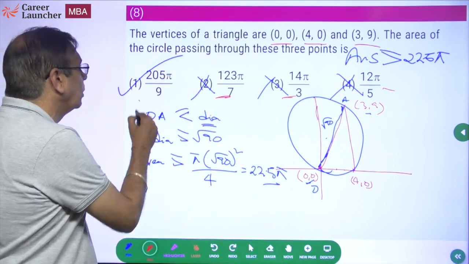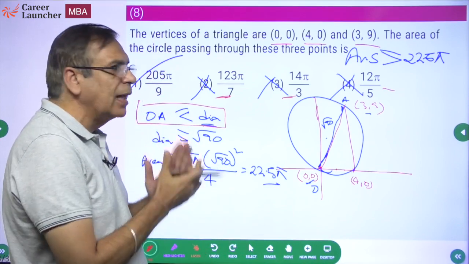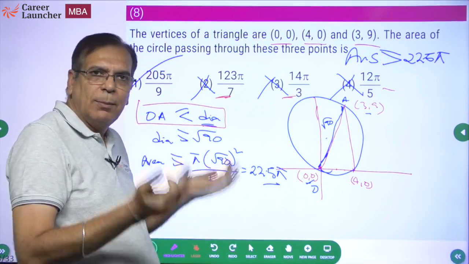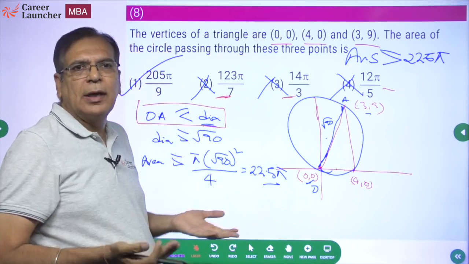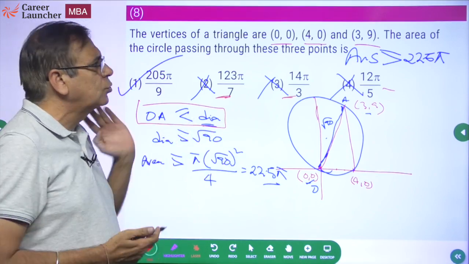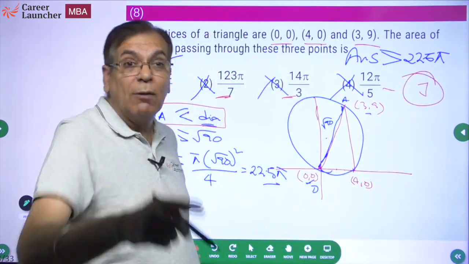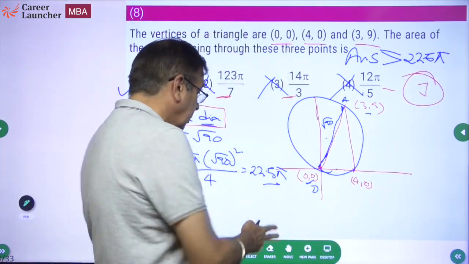The critical thing to understand in this question was that the longest side will be less than or equal to the diameter. The maximum could be it is the diameter. If it is not the diameter, it is a chord, so it should be less than the diameter. And that is a simple rule which I used to solve this question. This is the jugaad, this is a kind of jugaad which you need to get used to working with.